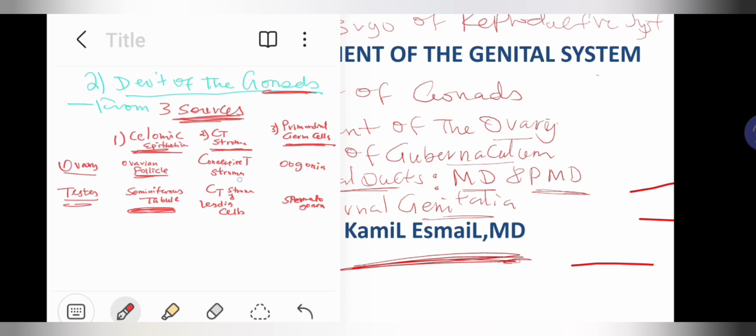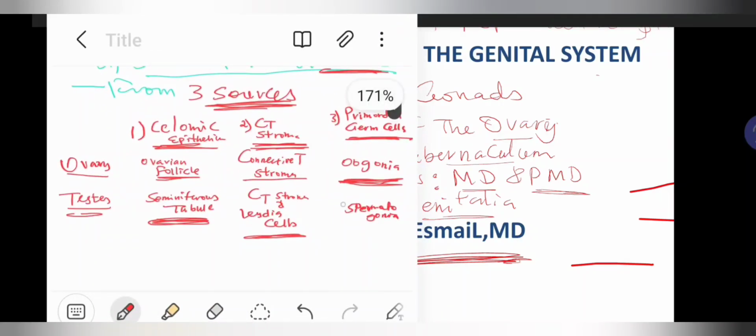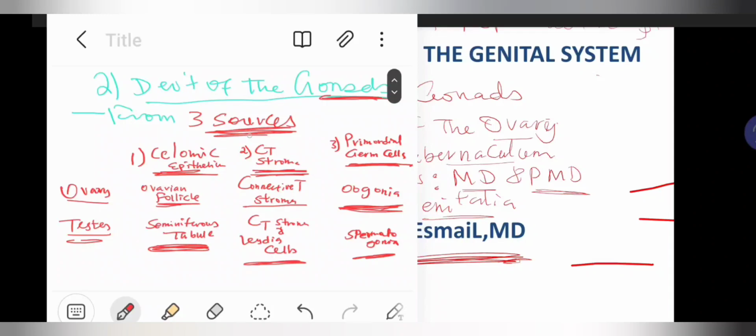The other source is the connective tissue. In the ovary it develops the connective tissue stroma. In males, in the testes, it forms the connective tissue stroma and the Leydig cells. You know what the Leydig cells are. And the third one is the primordial germ cell. In the ovary it forms oogonia, and in the male it forms spermatogonia. These are the three sources of the development of gonads.